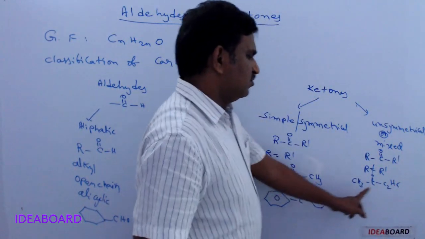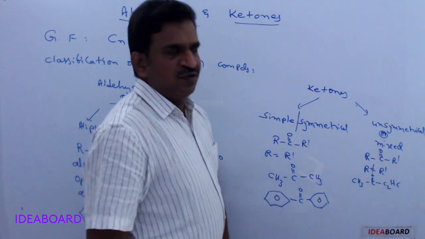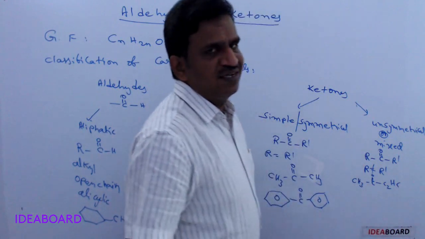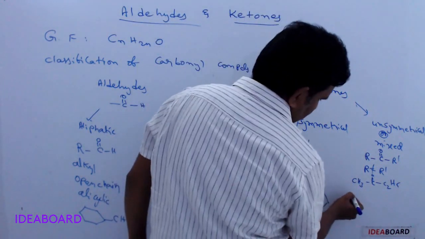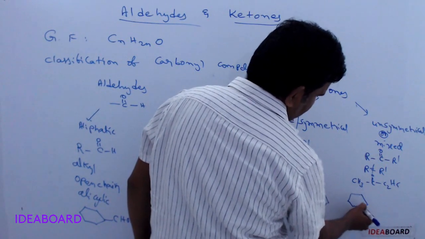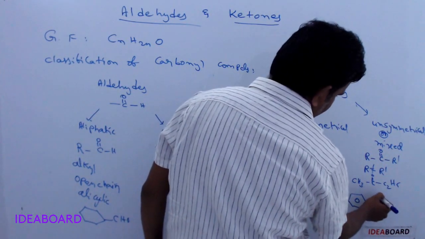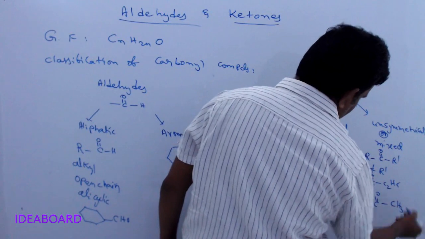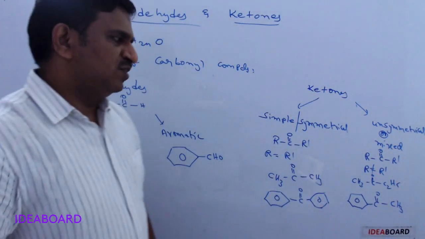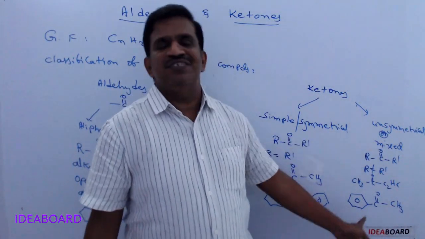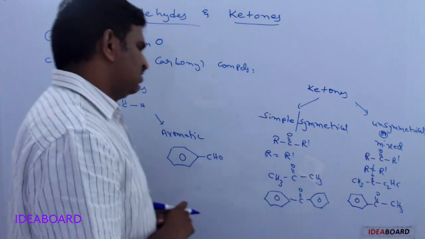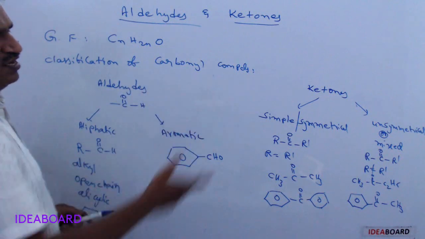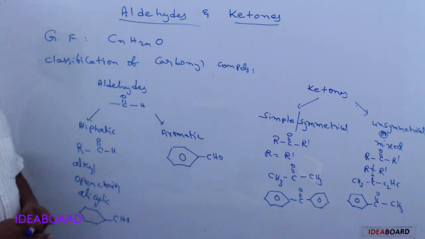This is a methyl group and this is an ethyl group. So methyl and ethyl groups, different alkyl groups, containing ketone. Or suppose one side a benzene ring is present, CO, but the other side is only an alkyl group. These types of compounds are called unsymmetrical or mixed ketones. So that is the classification of aldehydes and ketones.